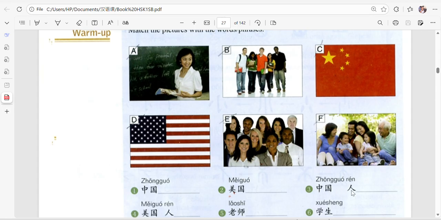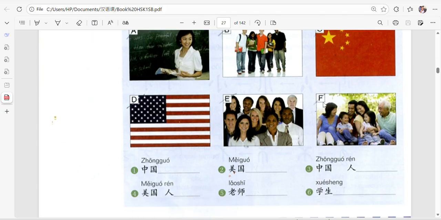中国人 means what? Who can try? Is it D? Chinese. Yes, F. These are the Chinese, right? On F, yes. So in your book, just bring this F, write it here, so that in future when you're revising, you remember that Chinese people we say 中国人, and this is the picture. Remember, 中国 is China.